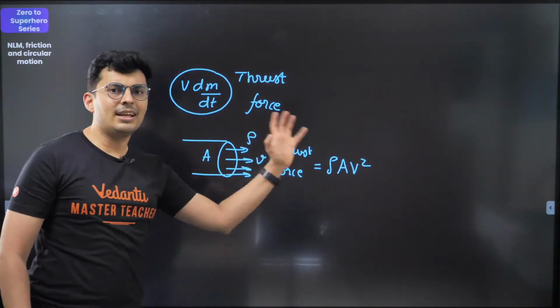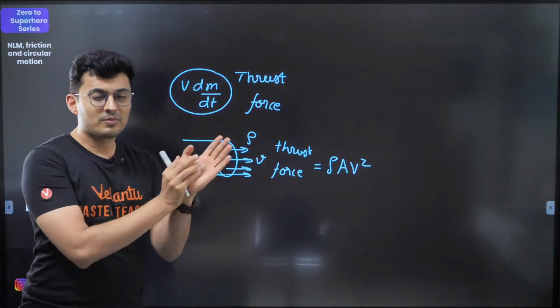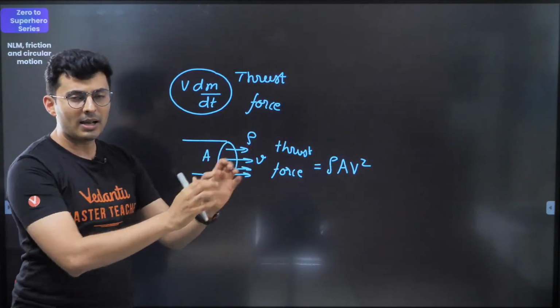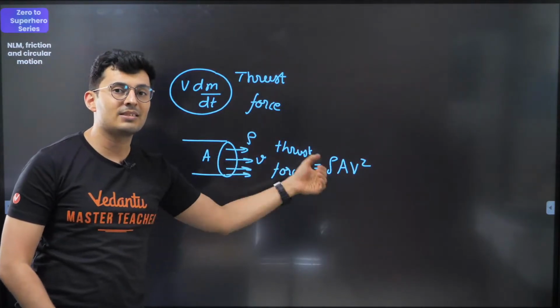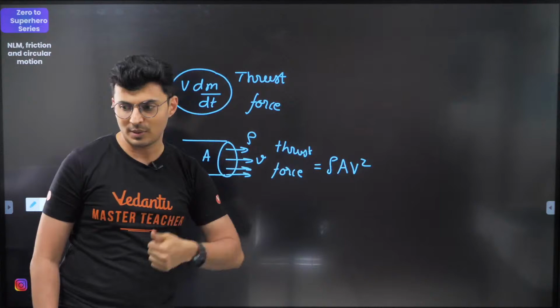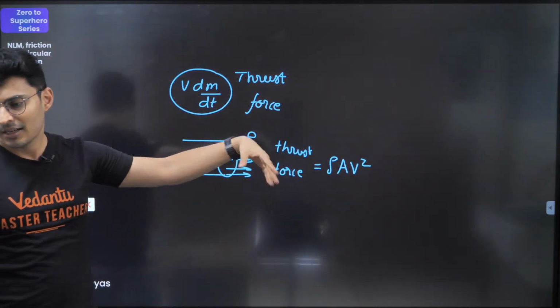So it is indirectly that bullets shooting problem, where many bullets or water is ejected from a pipe, and you ask how much force is exerted by such a system. That is also called the thrust force, which is rho A v square. Okay, I hope this is clear.